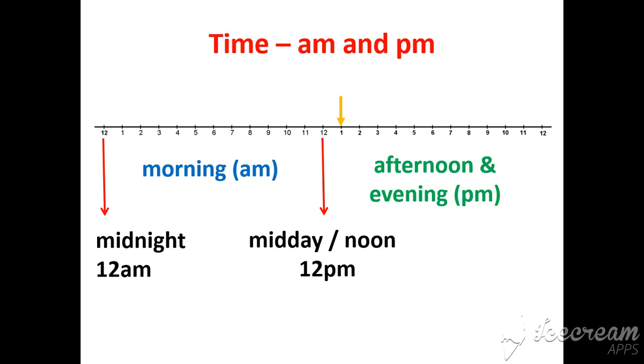Then we go to 1 PM, 2 PM, 3 PM. Now, most of us are starting to leave school and go home. 4 PM, 5 PM, 6 PM, 7 PM, 8 PM, 9 PM, 10 PM, 11 PM, and then we don't have a 12 PM because that's midday. We go back to 12 AM, which is midnight again, and it's the start of the next day. So that's how our days work, right?